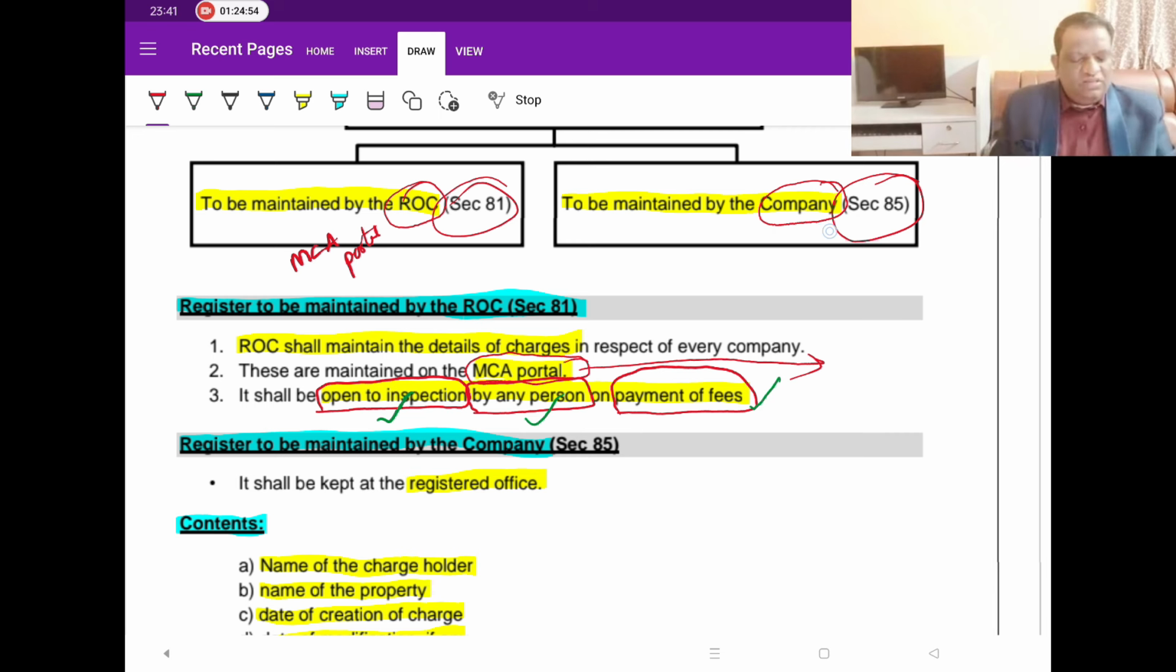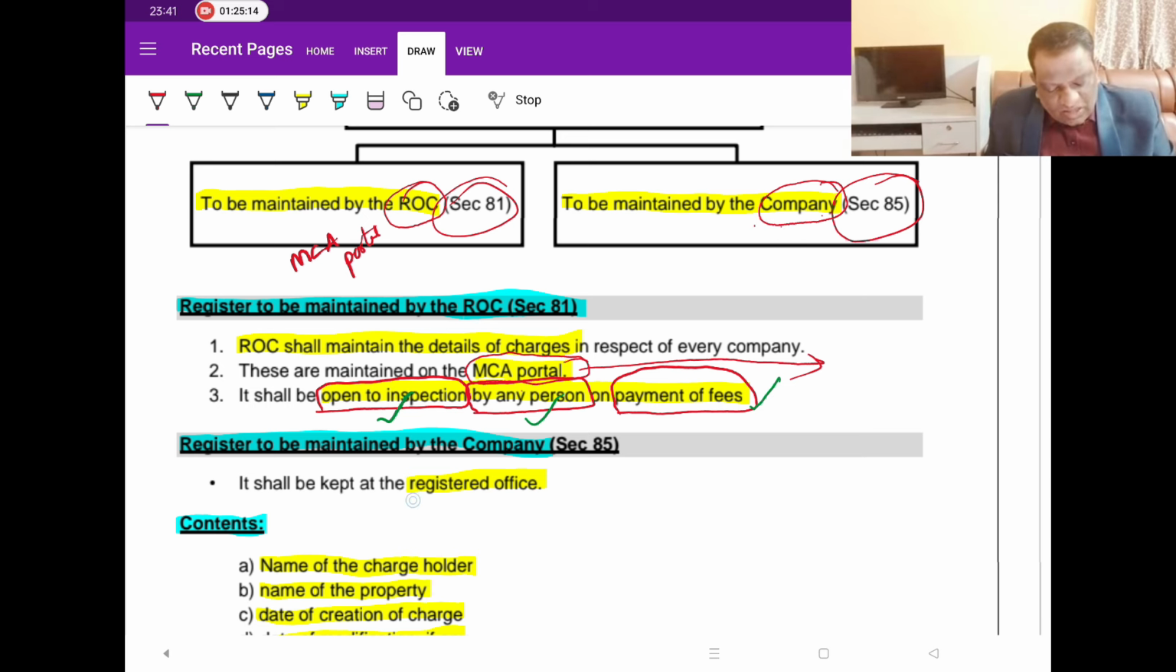Then what about the company? Will the company maintain parallel registers? Yes. Now, where are they supposed to keep them? Can they keep it in the MCA portal? No. In the MCA portal, the ROC is the owner. It is the government website, and he is the government authority. But you are a private person. So, whatever charges you are registering or creating, the company should maintain the register, and such register should be kept at the registered office.